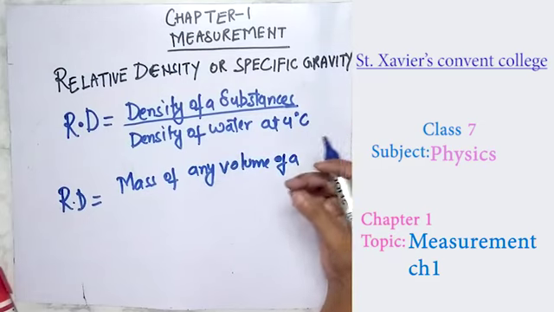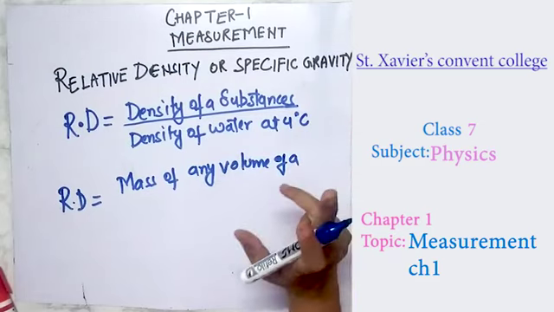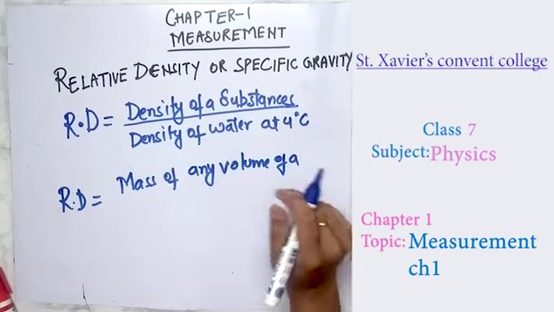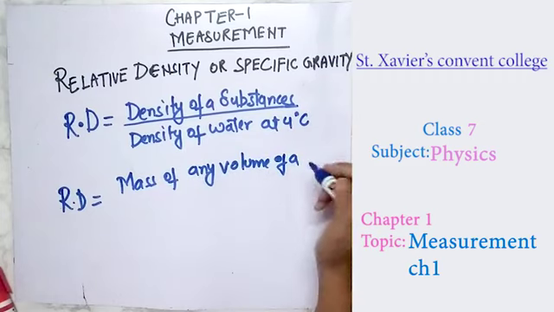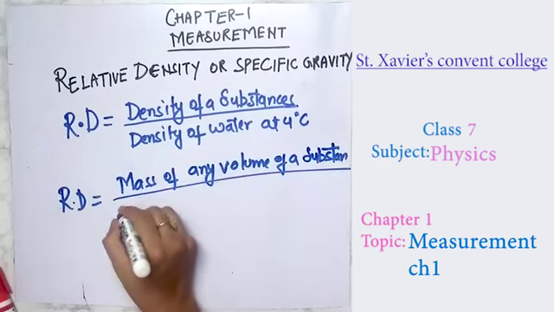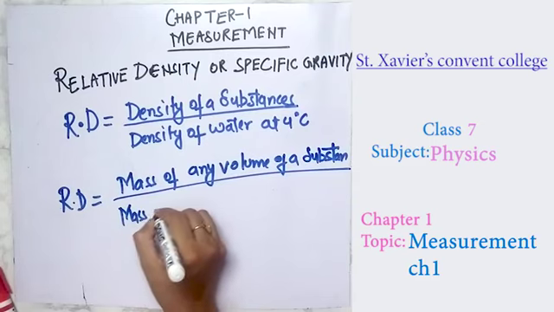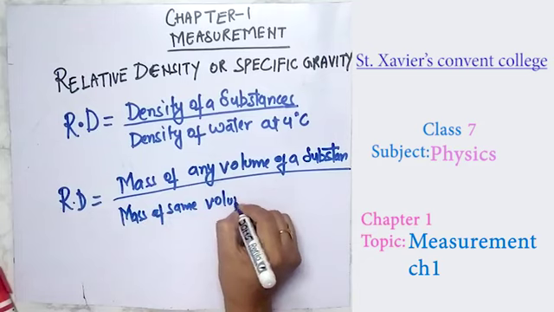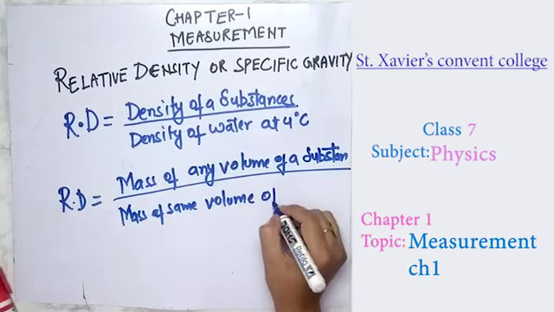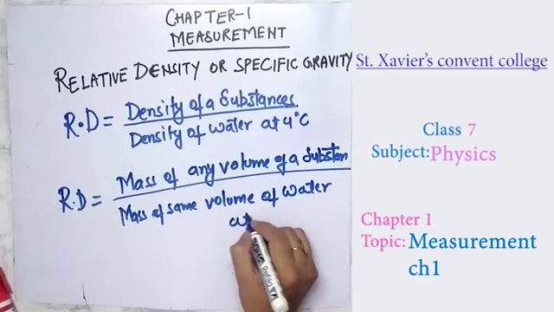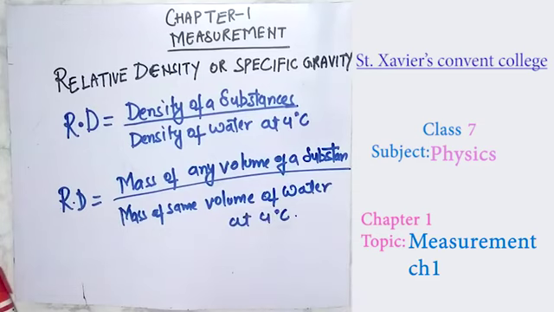Suppose you have taken 1 centimeter cube of volume. It is compulsory that you take the same volume of water also. So mass of any volume of a substance, upon mass of the same volume of water at the same temperature, that is at 4 degrees Celsius.